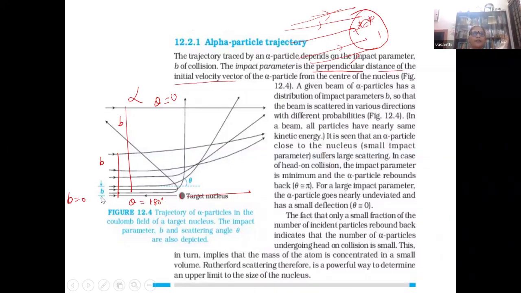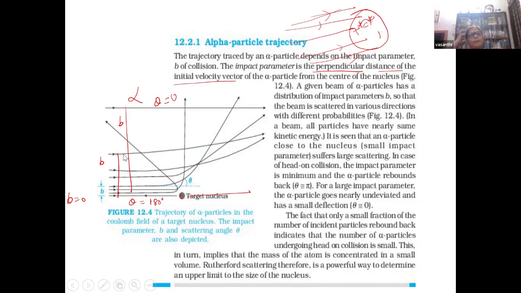So here, see many alpha particles which are far away from the center of the nucleus. This impact parameter is the perpendicular distance between the velocity vector of the alpha particle and the center of the nucleus. This is a line drawn along the center of the nucleus, and this is the direction of the initial velocity vector. So this is the impact parameter. Why it is important is that in one of the board questions, this diagram is given and they have to tell what is B and what is theta. Such a simple question, but they should know, isn't it?